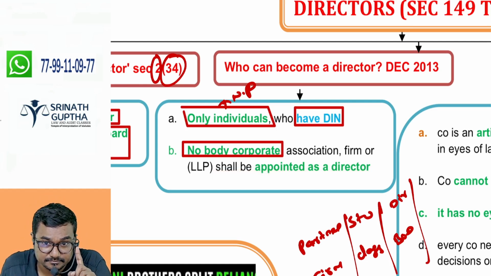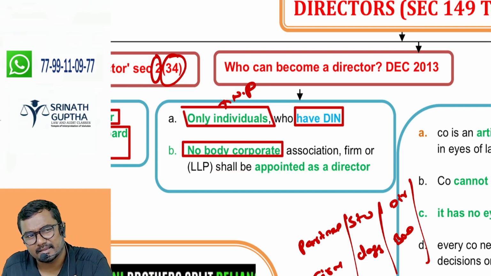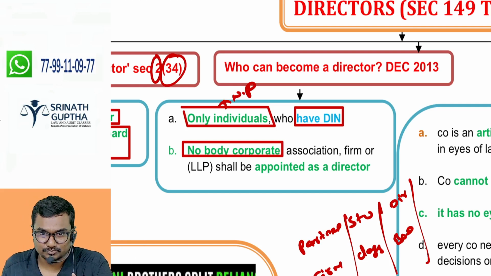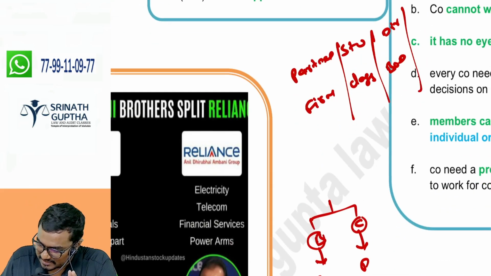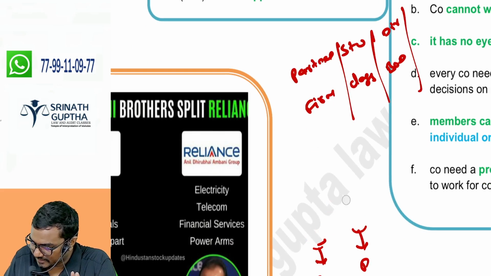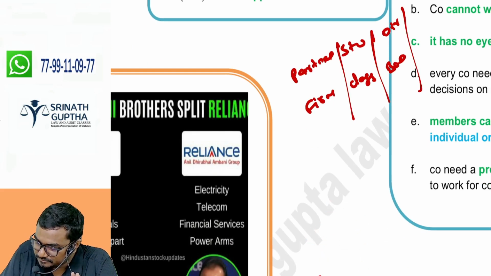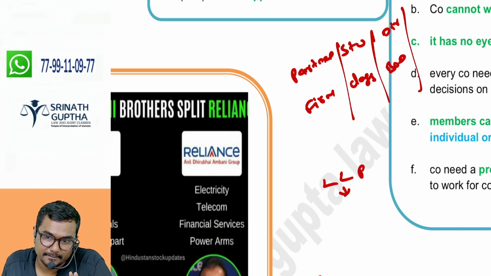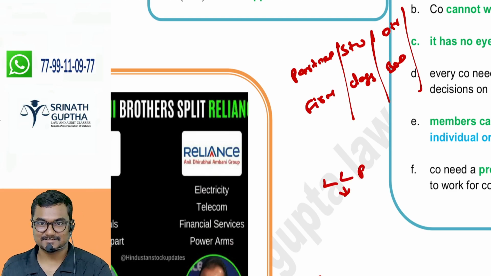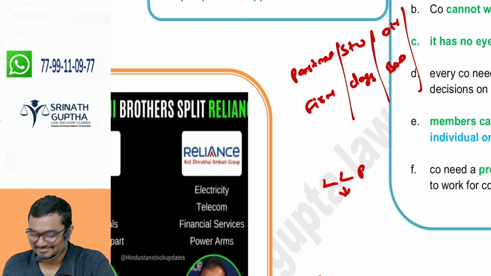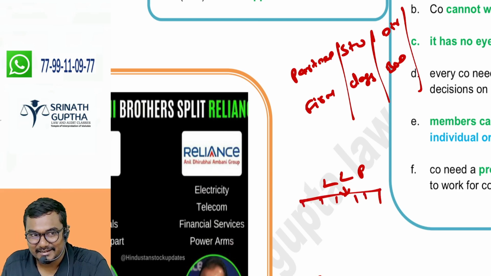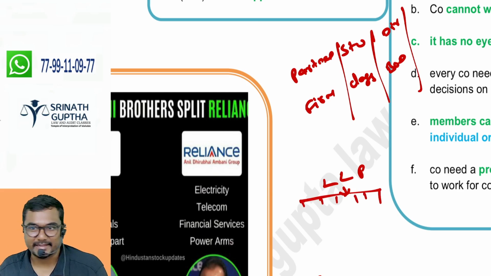Have you seen any company where artificial people are on the board of directors? No. But one LLP is there. This was asked in CMA Inter, CA Inter also. Can an artificial person become a partner in an LLP? Yes. When an LLP is there, 10 partners are there. Can all 10 partners be artificial?